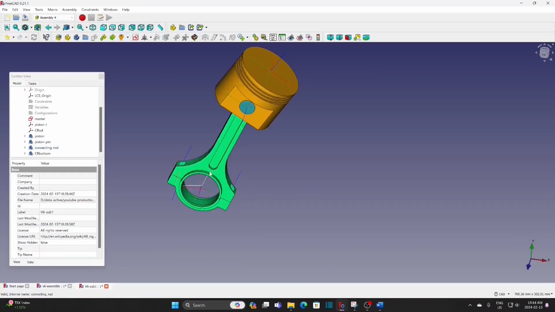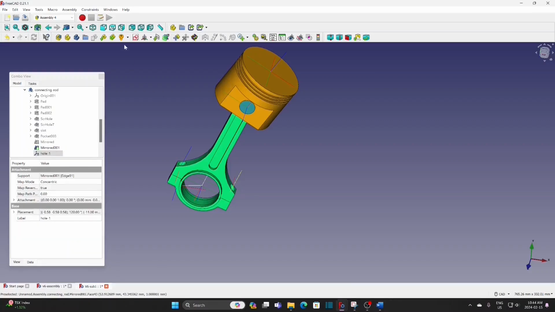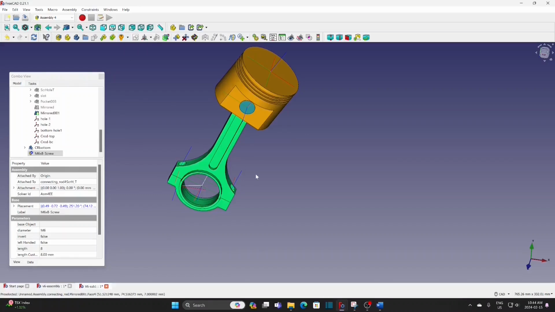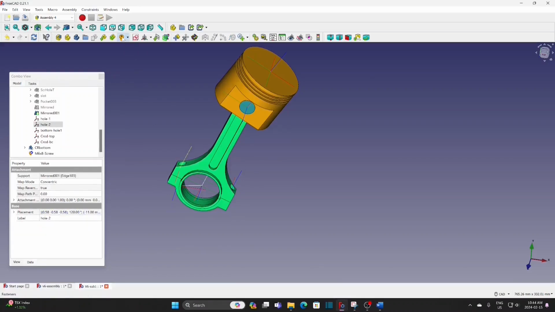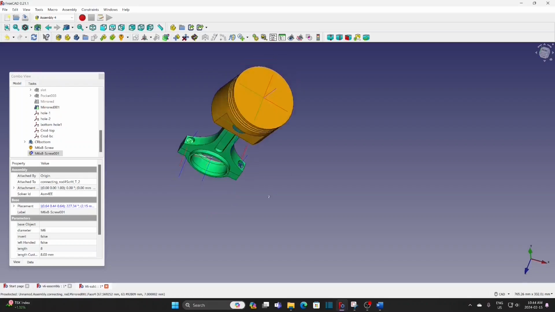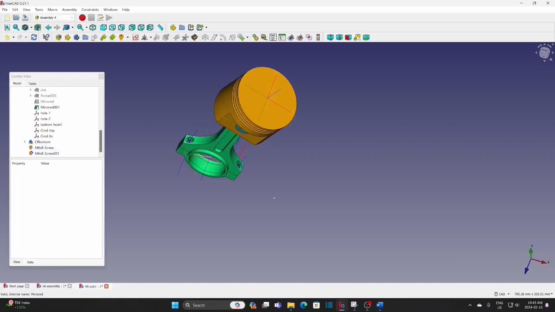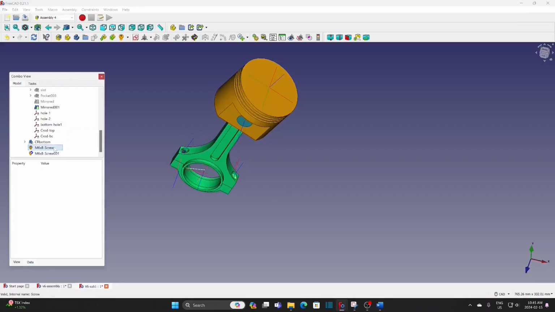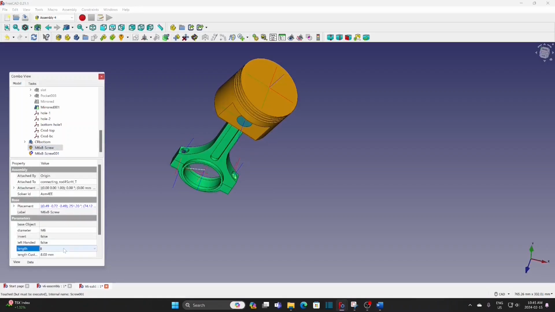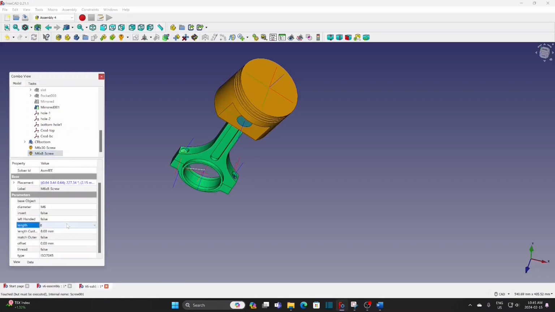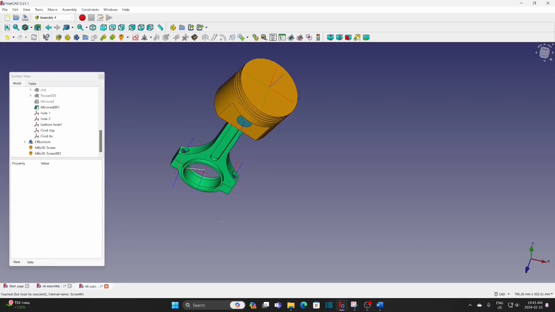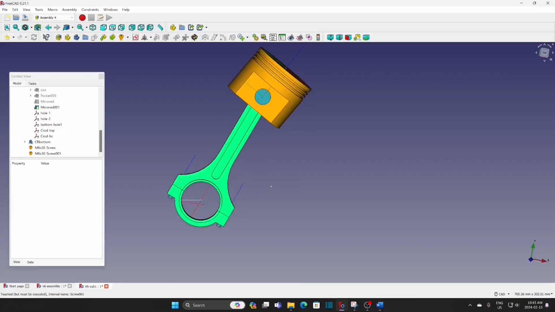Insert screws. Insert screw. 2 screws are inserted. Make it 30 mm. Insert nut.